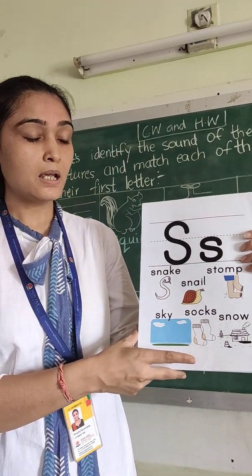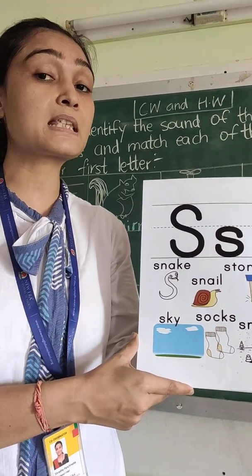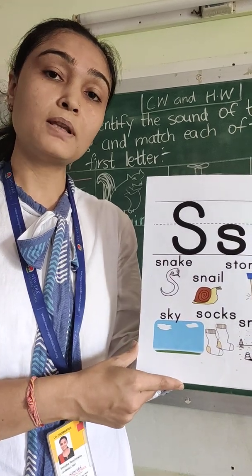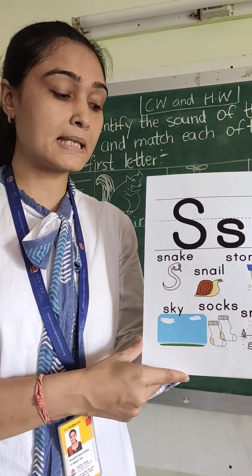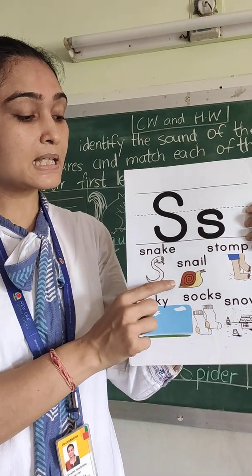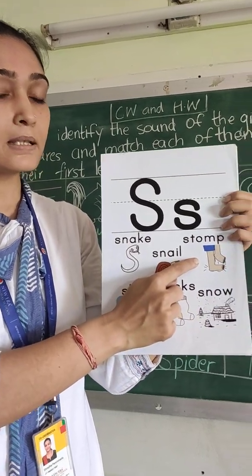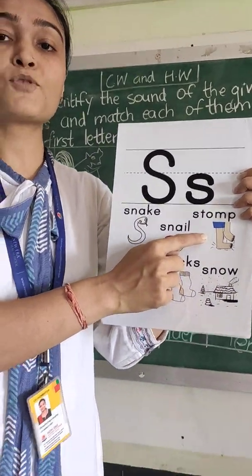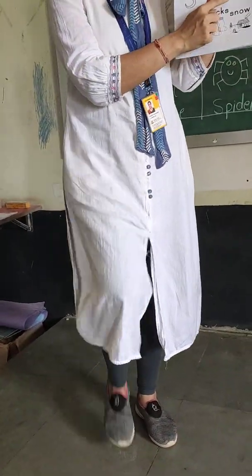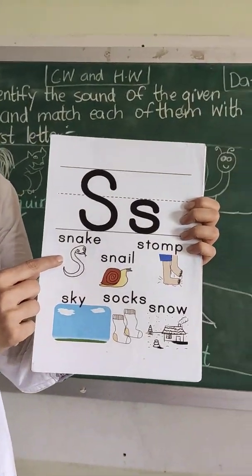Moving on next, children, is letter S. What do you hear when I say letter S? I hear the sound of S. You should not say S, you should say snake, snail, stomp. Stomp means when we stamp our feet like this. This is called stomp. Yes, this is snake.